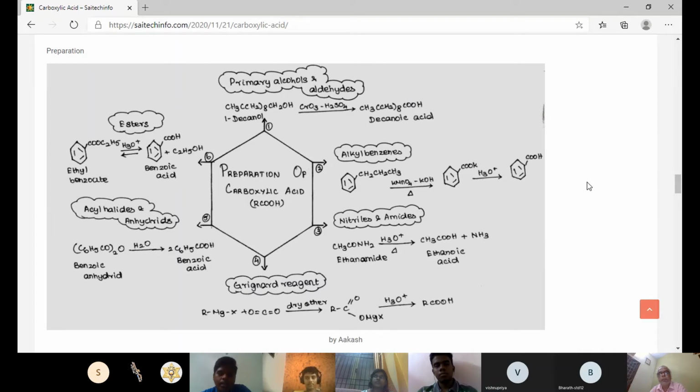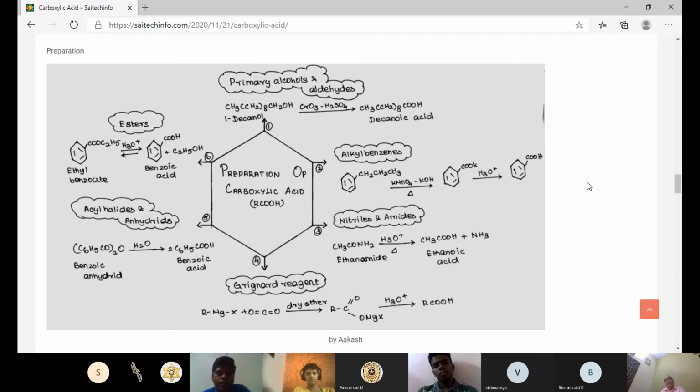Here the Grignard reagent RMgX reacts in the presence of dry ether with carbon dioxide. So we get RC=O with OMgX attached to the oxygen, and on further hydrolysis we get RCOOH.